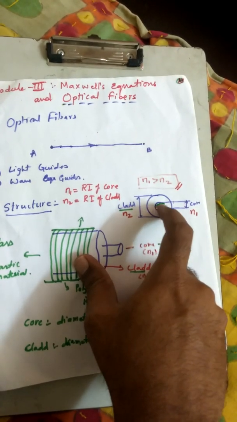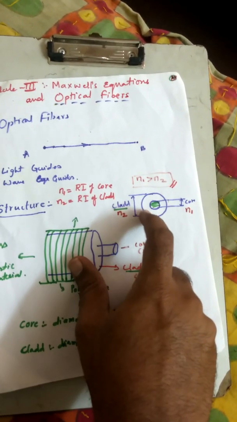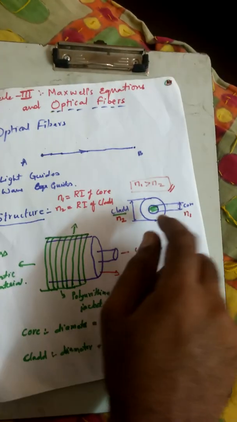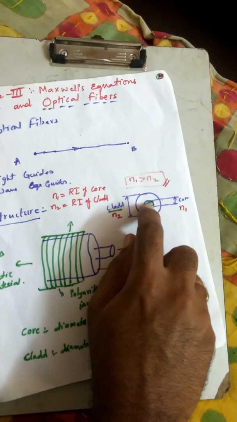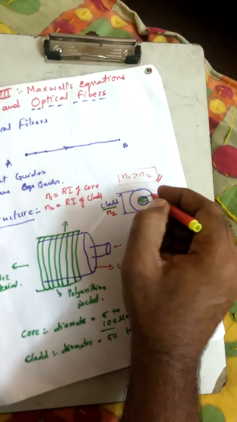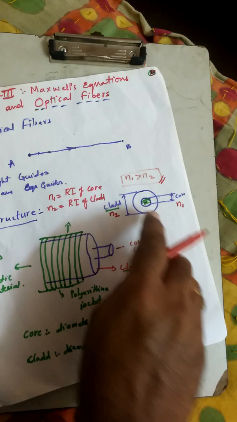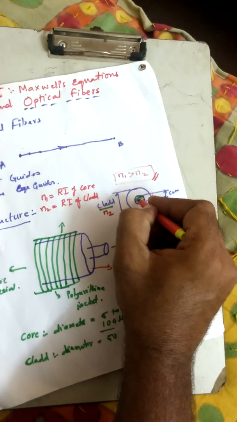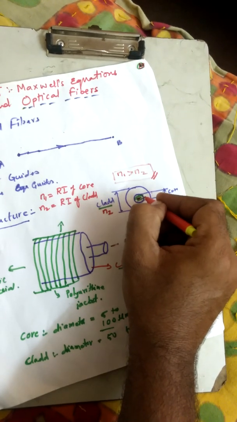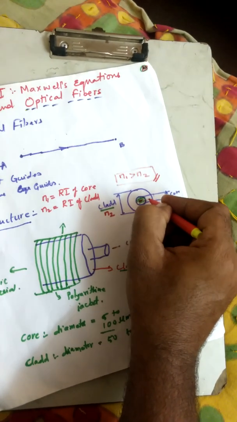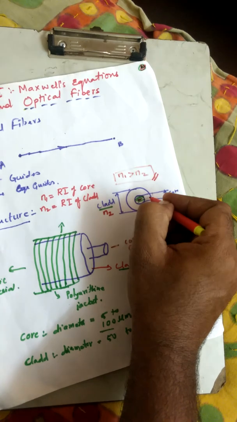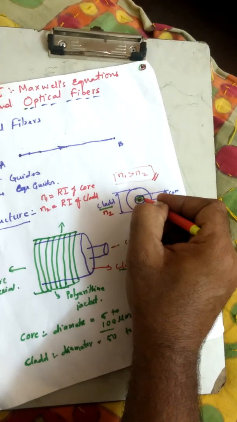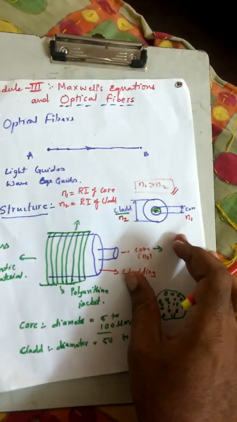And the other thing is that when we move away from the center region, I can call it an axis. Let us assume it is an axis. When we move away from this axis radially outwards, I will not know when the core ends and when the cladding begins. Got it? Clear? So this is a small introductory part on the optical fiber.